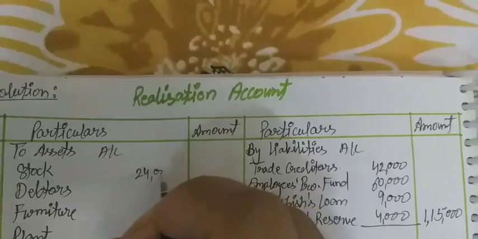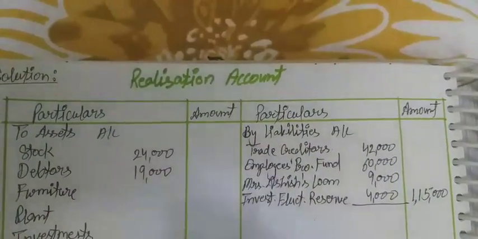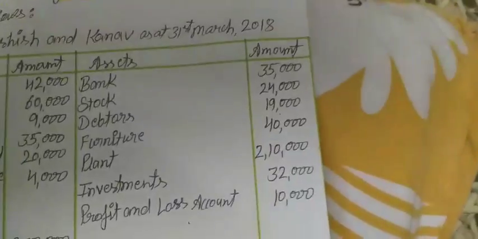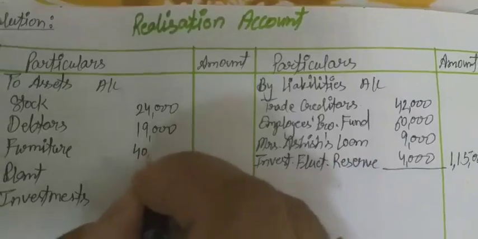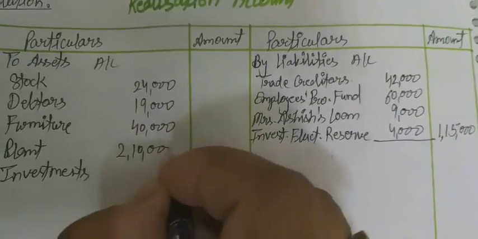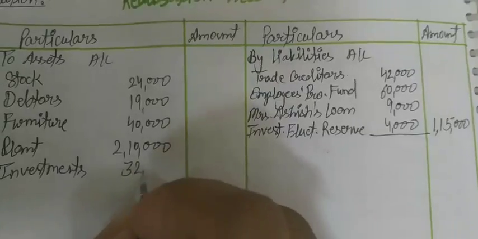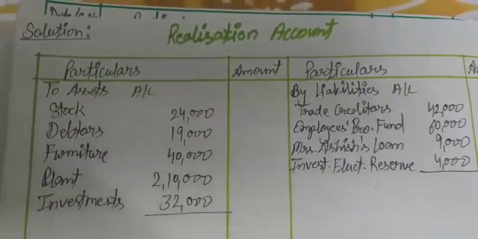24,000, 19,000 and next one is 40,000, 2,10,000 and 32,000. So these are the total assets that will be written off.